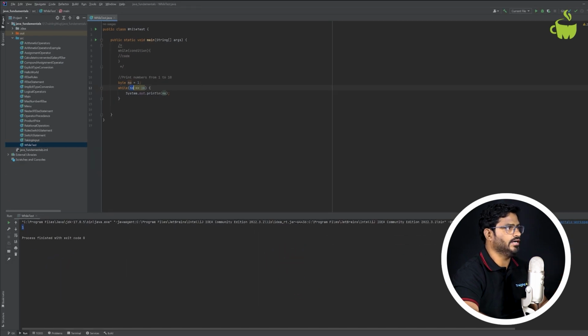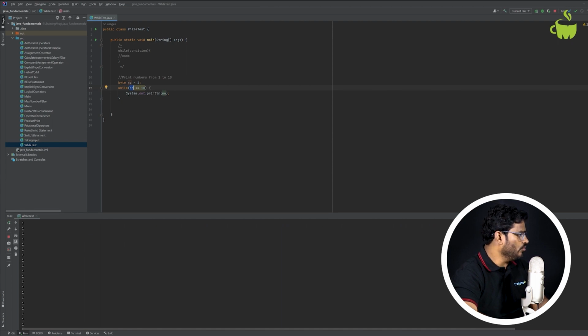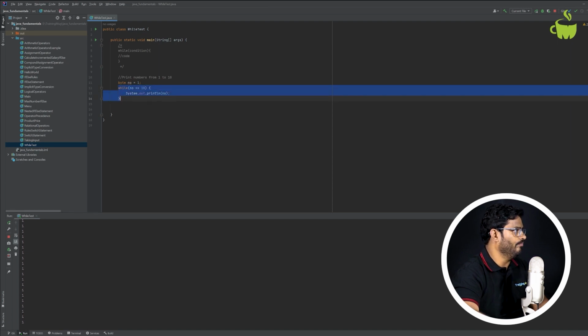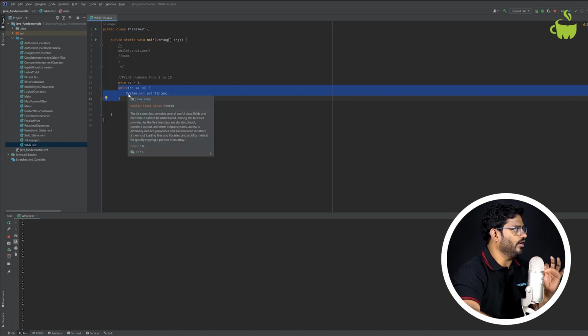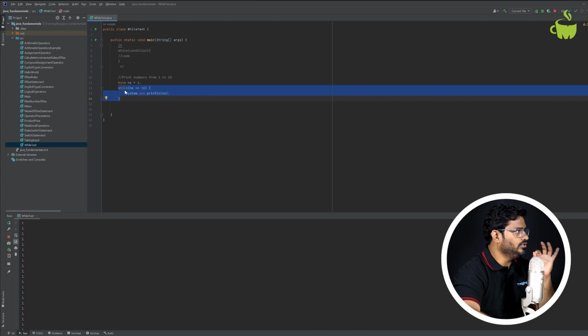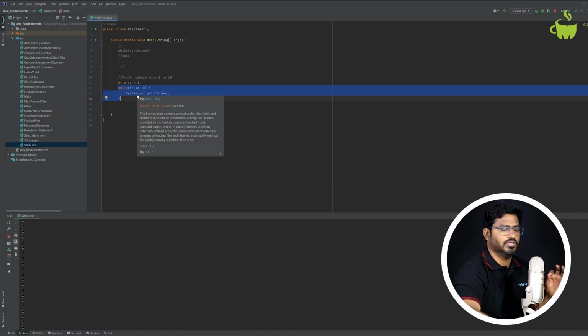So let us try understanding this by running this. Whenever I run this, you can see it is now going to print 1 1 1 1 1 continuously. You see why? Because this is an infinite loop. So a very important point here for beginners: whenever you use loops, you should be so careful. The loop should terminate after a number of iterations.